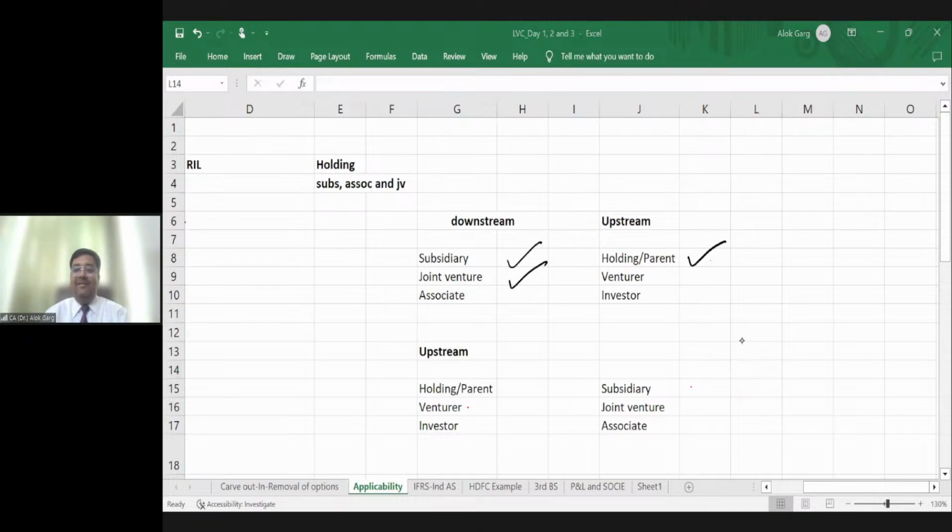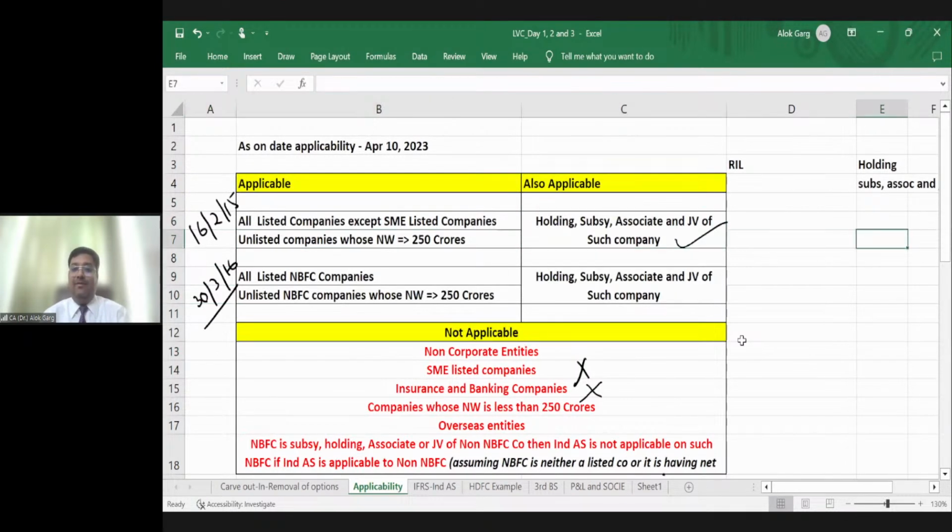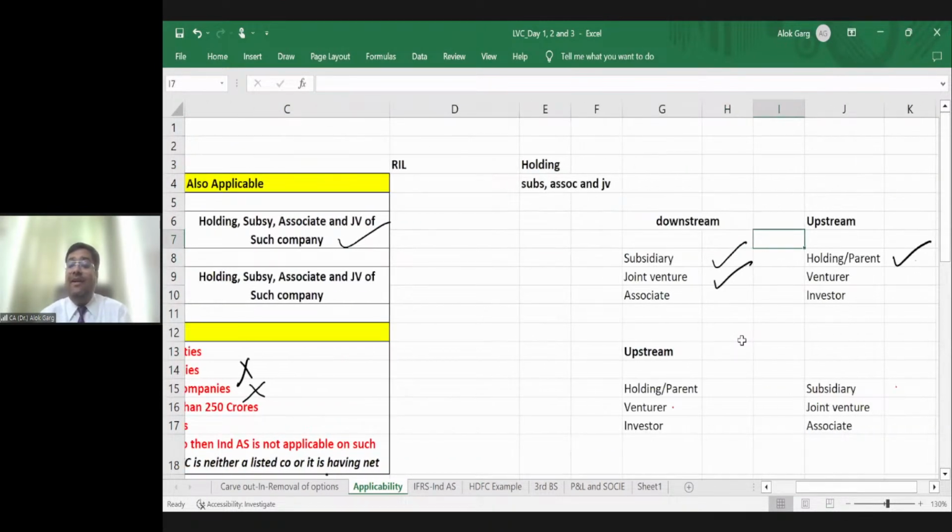It's a little tricky. Ravinder has made a point here. He said that sir, holding is mentioned. And Pavani and Mansa are saying no. Very good, guys. Because on the upside, the word used is holding here, not venturer and not investor. So if Ind AS is applicable to a joint venture, it is not automatically applicable to the venturer. Similarly, if Ind AS is applicable to an associate, whether it will be applicable to the investor? The answer is no, because on the upside, only the word holding is there. And on the downside, subsidiary, associate, joint venture, all are there.